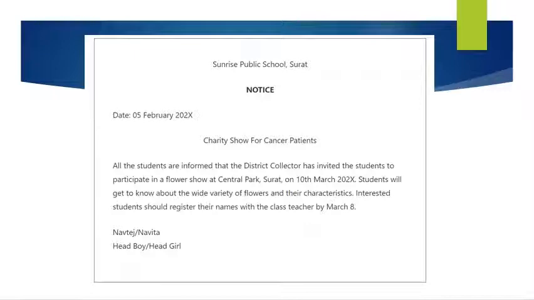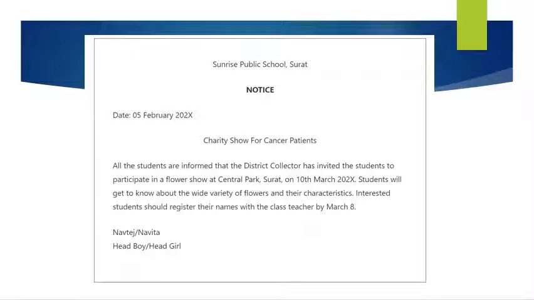Now let's go to the content. You can begin with "All the students are informed" or "This is to inform that". The language that is used has to be very formal. All the students are informed that the district collector has invited the students to participate in a flower show at Central Park, Surat on 10th March 2021.